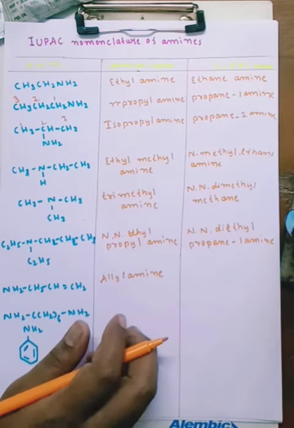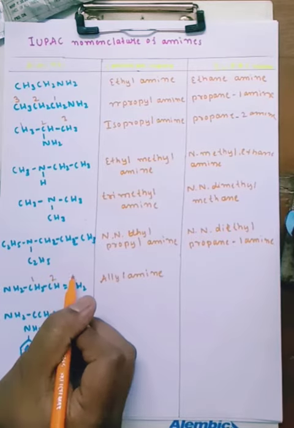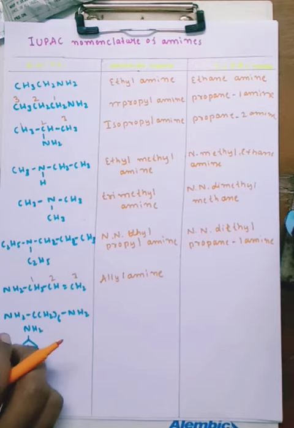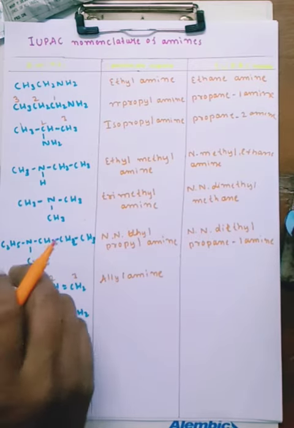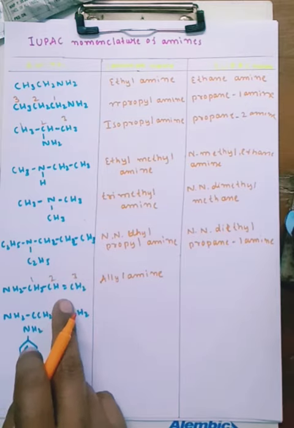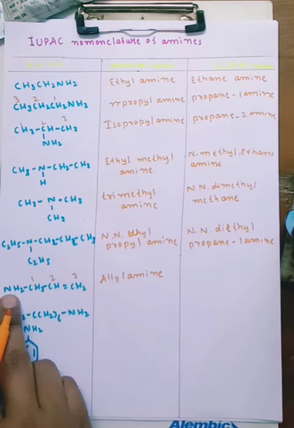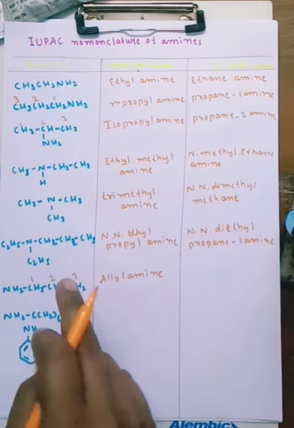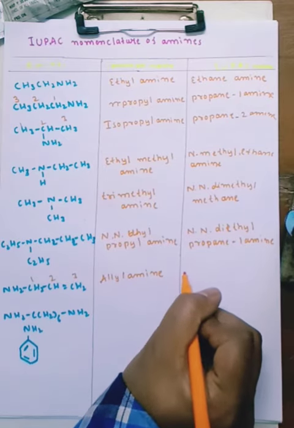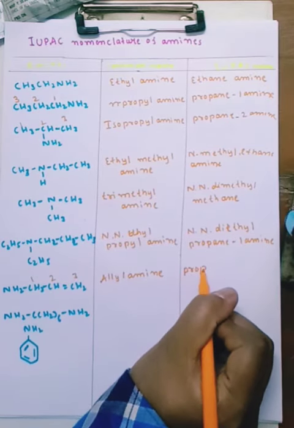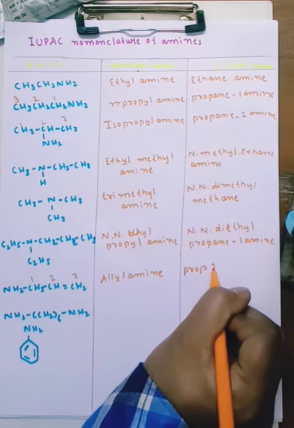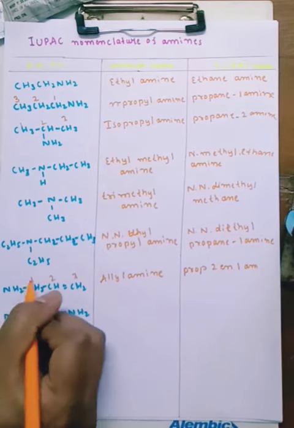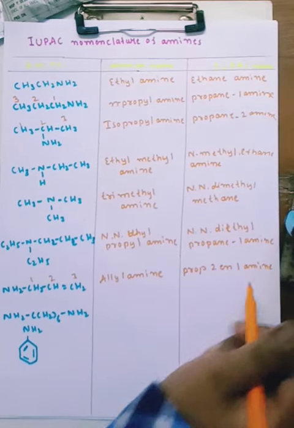What about this IUPAC name? You can name from this, 1, 2, 3. While naming, we have to give preference. There is a double bond and NH2, so we will give first priority to the NH2 group. So I named from this side, 1, 2, 3. The IUPAC name is prop-2-en-1-amine. Second position is there, 2-ene, 1-amine. This is the IUPAC name.